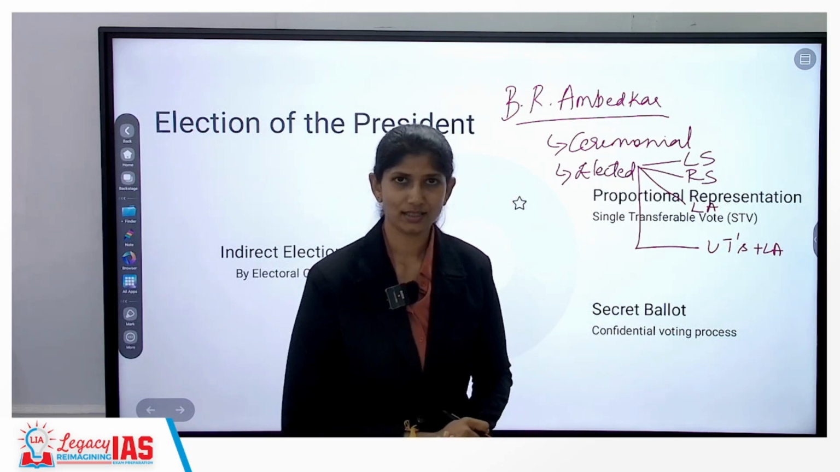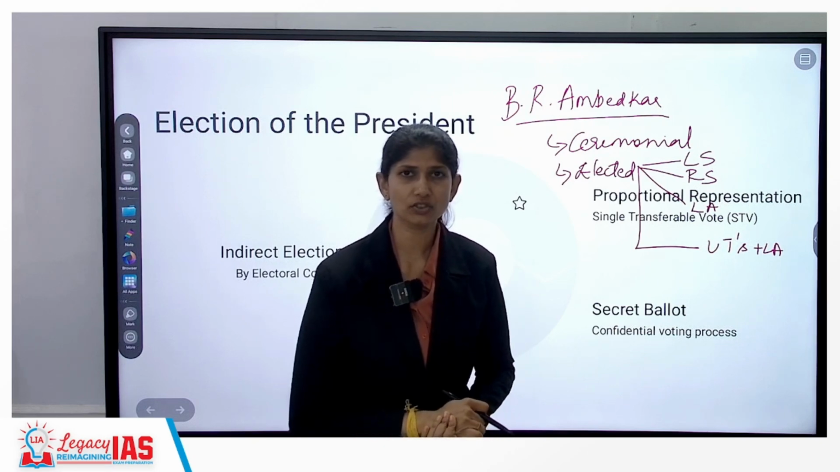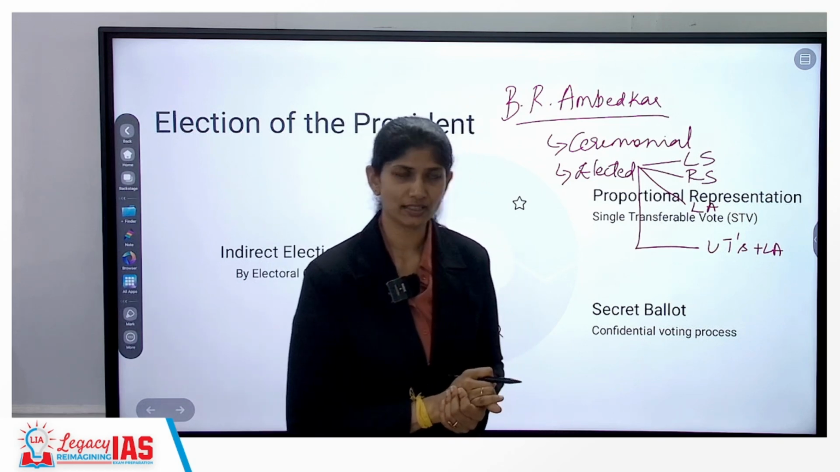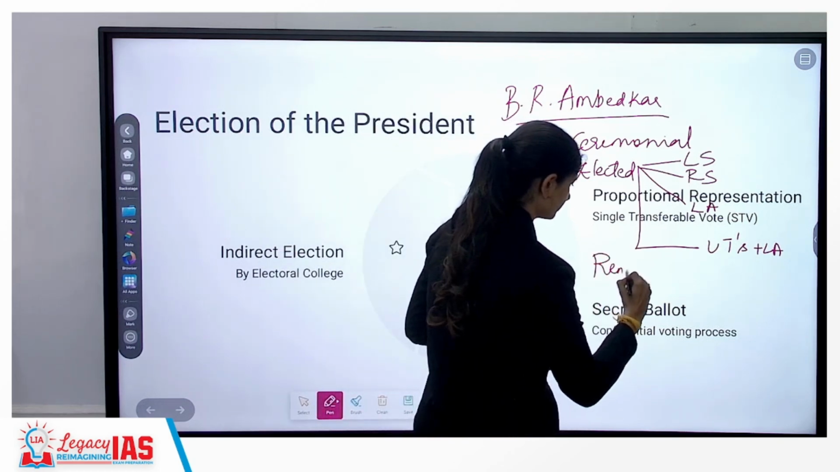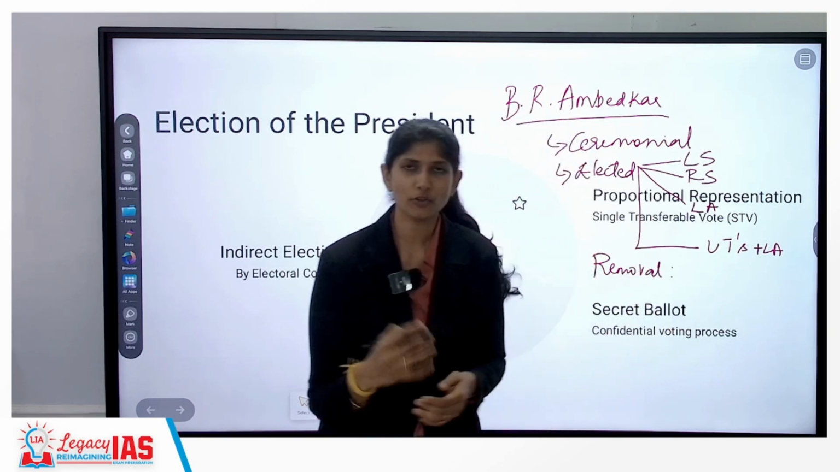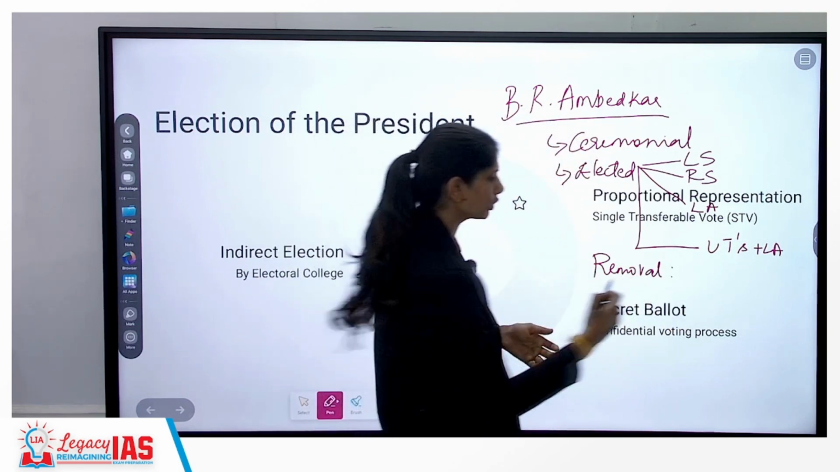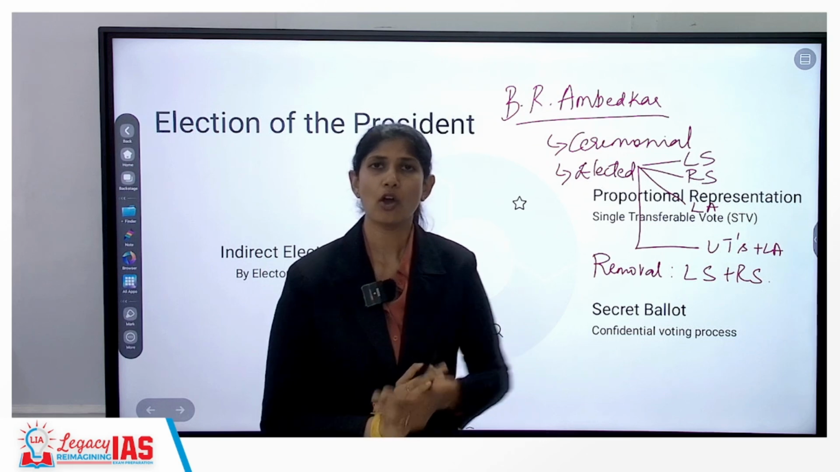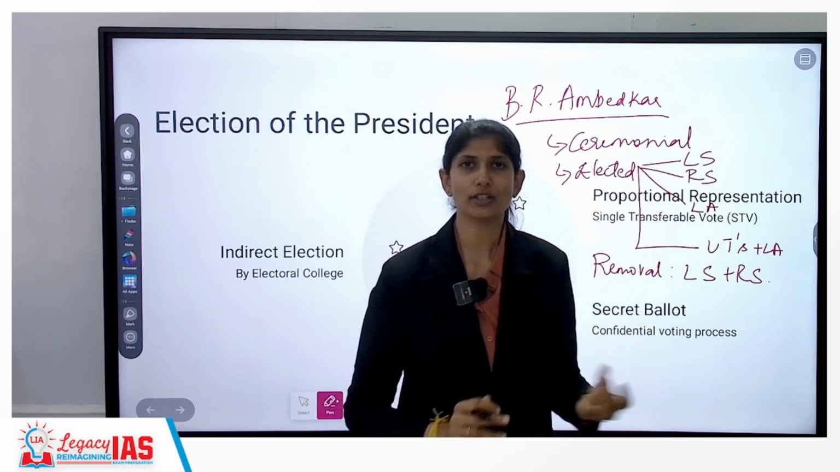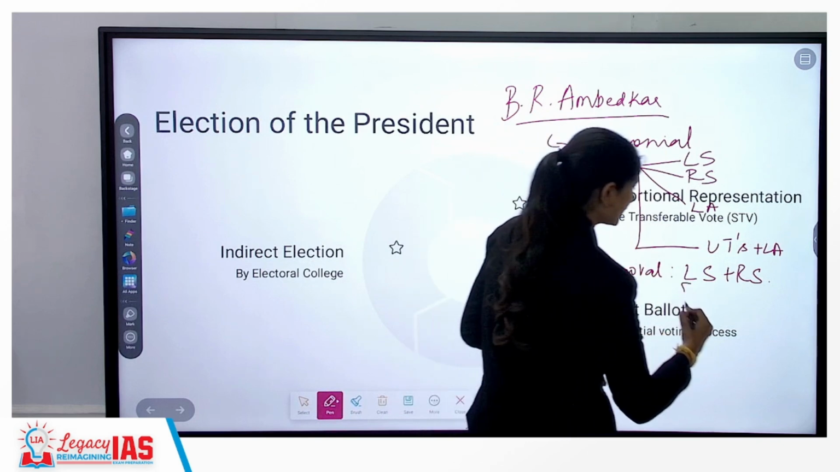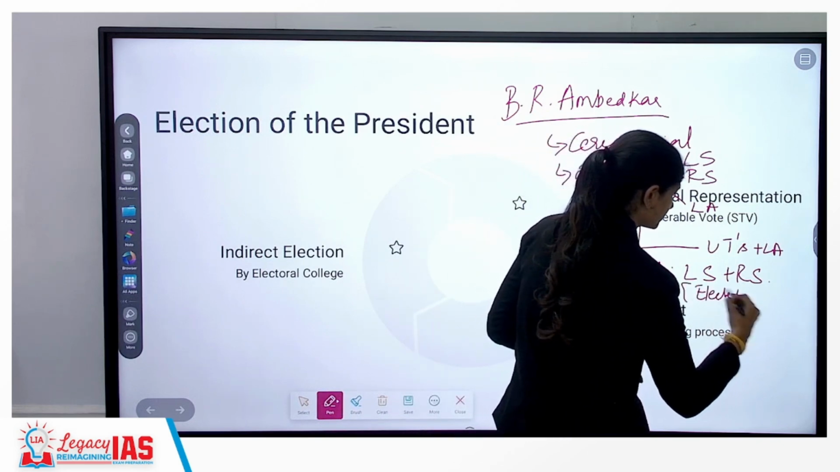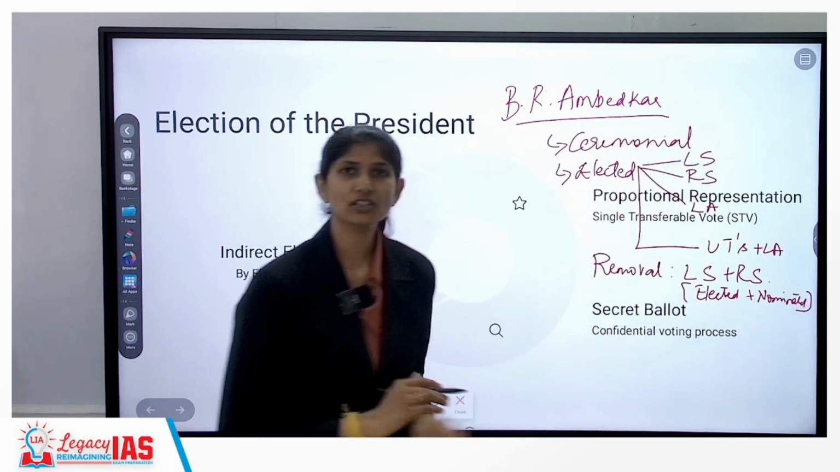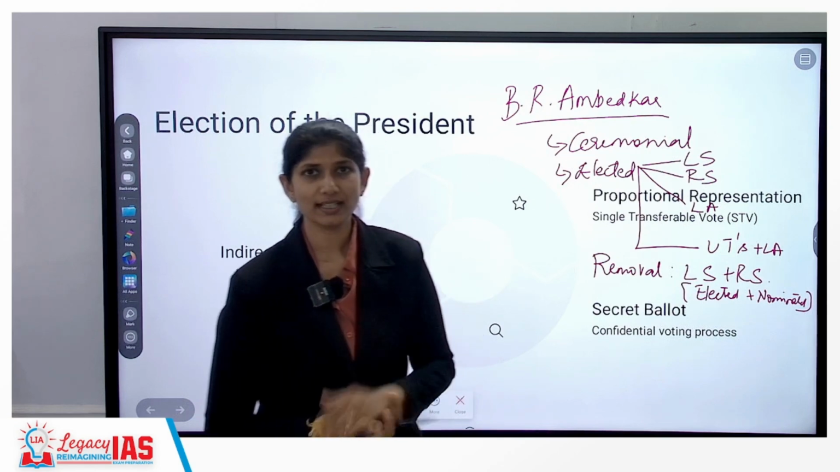How is the, let's say, impeachment process? That is again through a special majority. For removal of president, understanding? For removal of president, only members of Lok Sabha and Rajya Sabha take part. Here, members of your state legislative assembly or union territory with state legislative assembly are not involved. Which means here it is elected plus nominated. That is how your removal process for the president takes place.